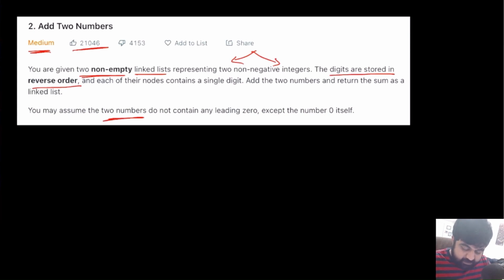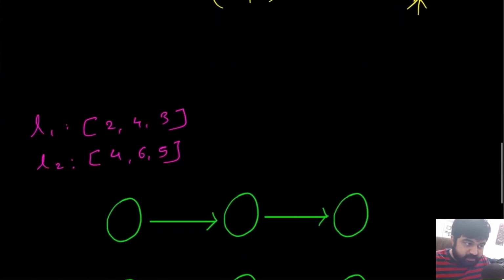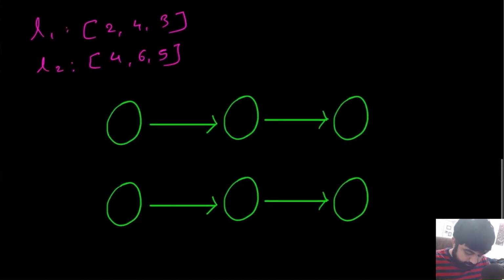Basically, we are given just two numbers, n1 and n2, and we need to find the sum of them. So n1 plus n2, what is that going to be? The tricky part in this case is that both of them are given in the form of linked lists. So we are given linked list 1 and linked list 2 that represent both the numbers, and we need to add them and create an answer linked list, and we need to return the head of this linked list. So let's try to understand this with an example, and that would make things more clear.